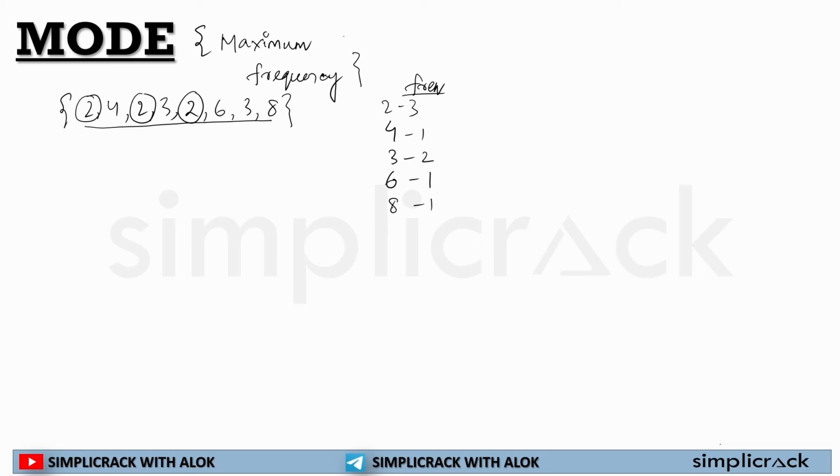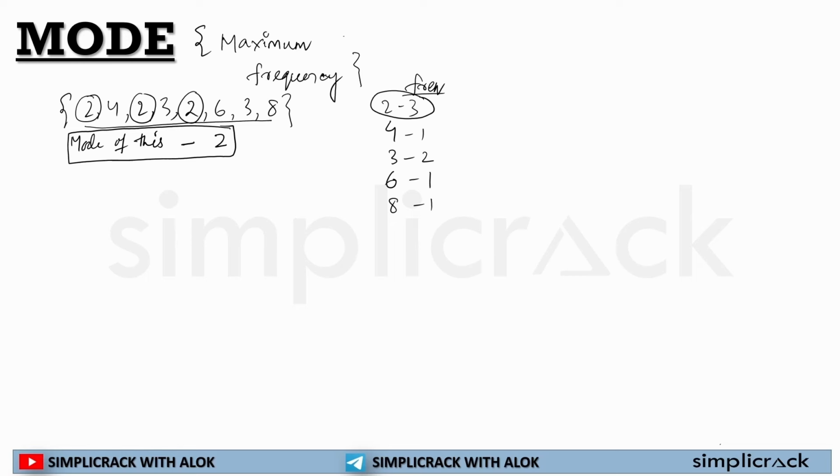Which observation has maximum frequency? That is 2. So the mode of this given data is 2.